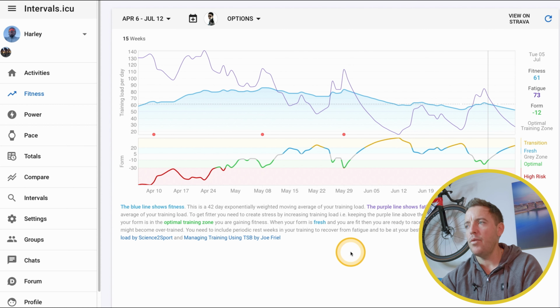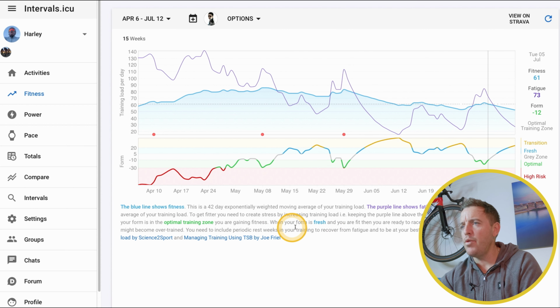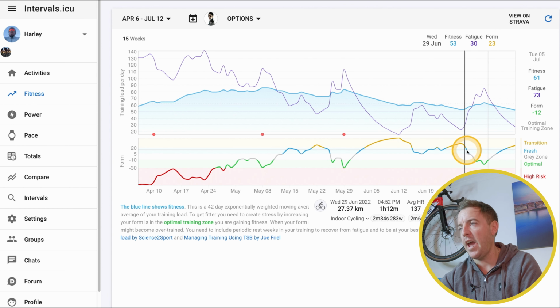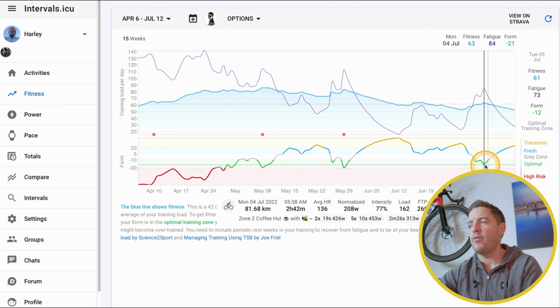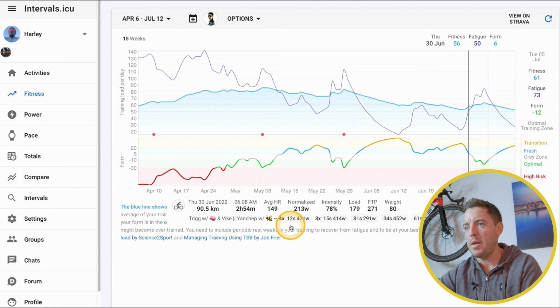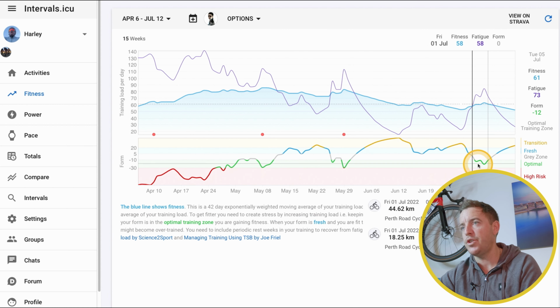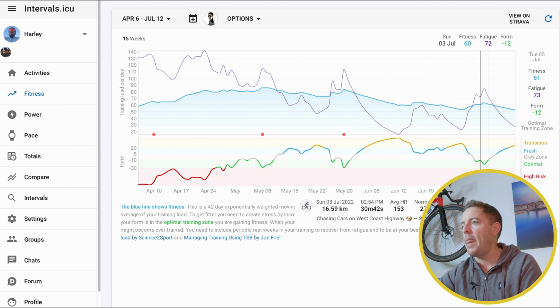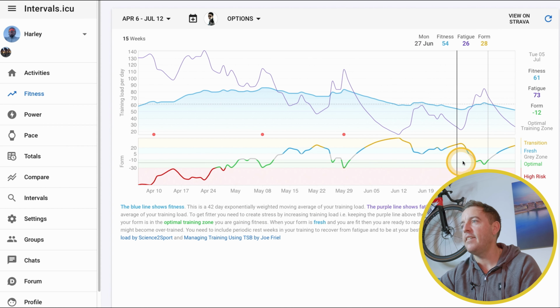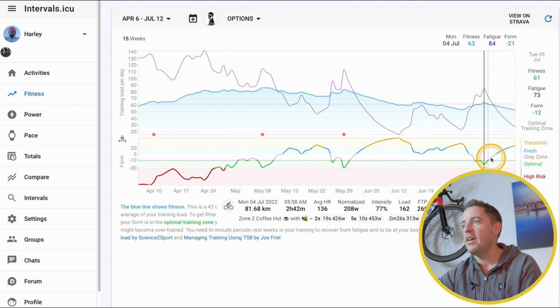So before you go out for a ride, or you track it straight after a ride, you can see how you're progressing. When your form is fresh and you are fit, then you are ready to race, okay? So fresh is this blue line here. This has been really handy for me leading up to races. I'll track this 3 or 4 days before. If I've got a crit on or a road race or whatever, I'll keep an eye on it and try and get my body back to that fresh section, which this line's changing every day. And I just find that it works really well because it tells you where your body's at, and it's come in real handy for me.